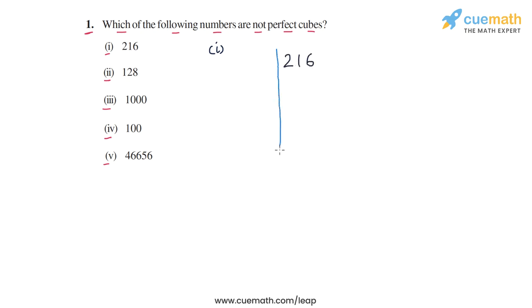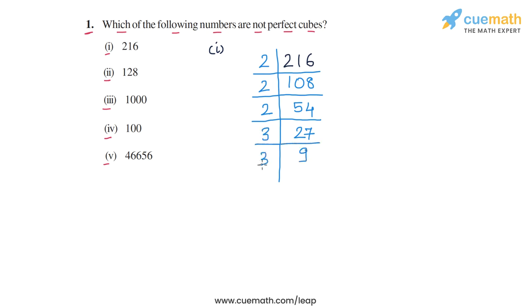So 216 is an even number, so we can start dividing it by 2. So we divide it by 2 and that will give us 108. This is still even, so we divide by 2 again and that gives us 54. 54 is even again, so we divide by 2 and that gives us 27. Now 27 is not even, but it is divisible by 3. So we divide by 3 and that gives us 9. And then we divide by 3 again and that gives us 3. And finally we take out the last 3 and that gives us 1.